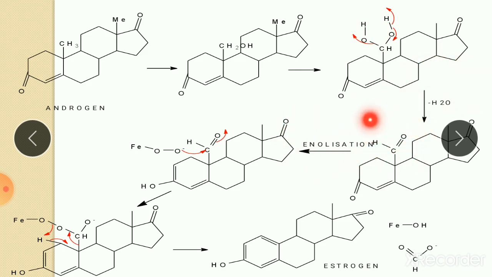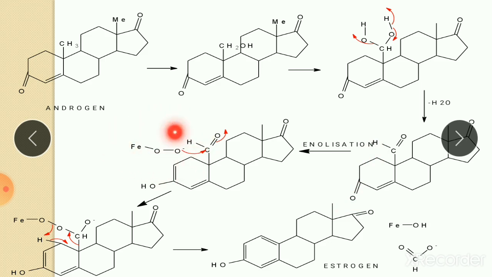Then enolization, meaning tautomerism. Here in this carbon there are two hydrogens present. From this, one hydrogen shifts here and becomes OH, and this double bond shifts here like this. So it is a tautomerization. Hydrogen shifts to O and this double bond shifts to the ring. So it is enolization.